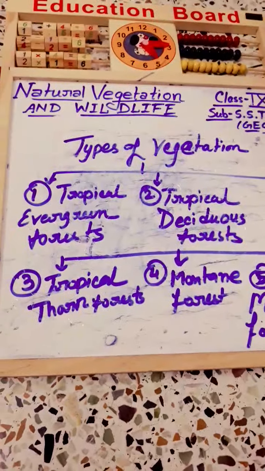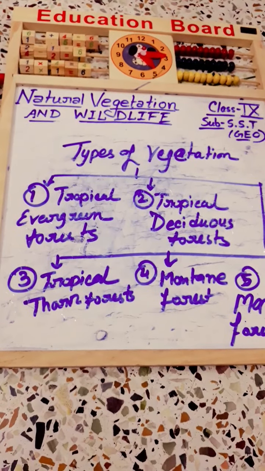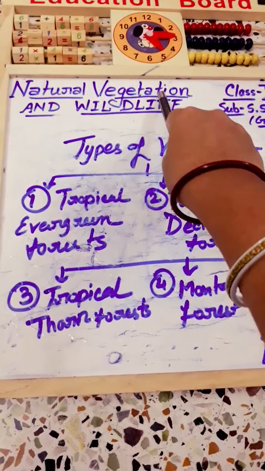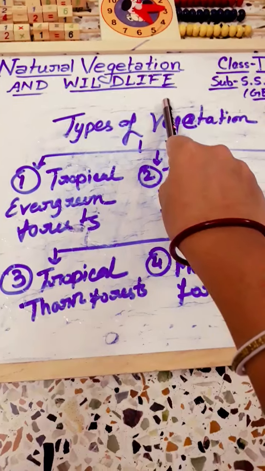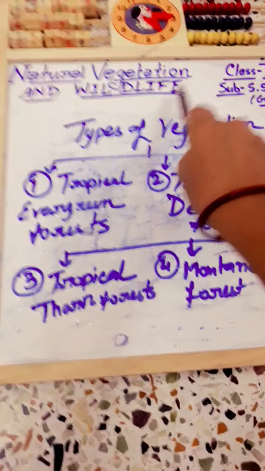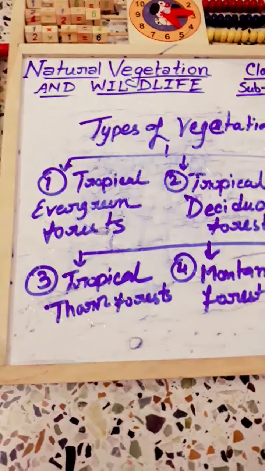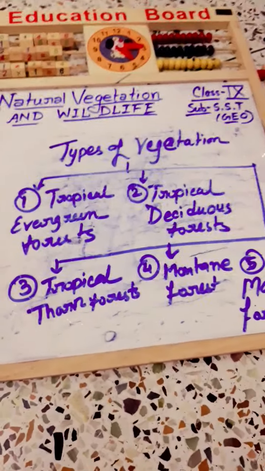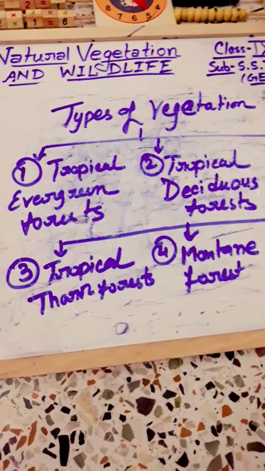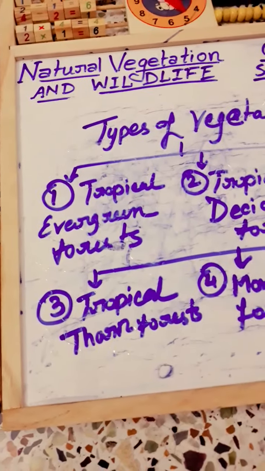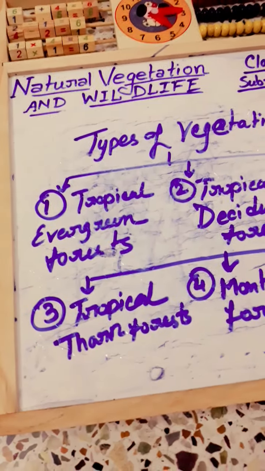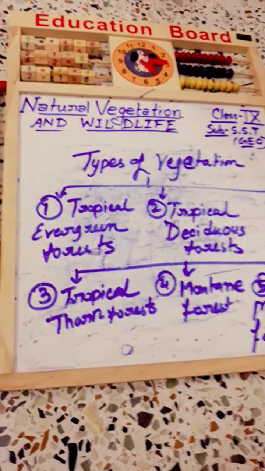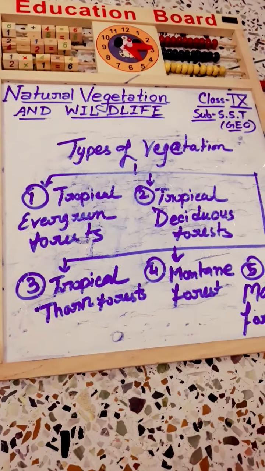So these are the main things, students, we have discussed in this portion, natural vegetation. In the next video clippings, we will elaborately discuss wildlife, because wildlife is also related with natural vegetation. From this chapter, you also have to read what natural vegetation is, different types of vegetation according to climatic factors, and different features of different types of forests. So all the things are important. So let us revise the chapter, students. Okay, thank you.